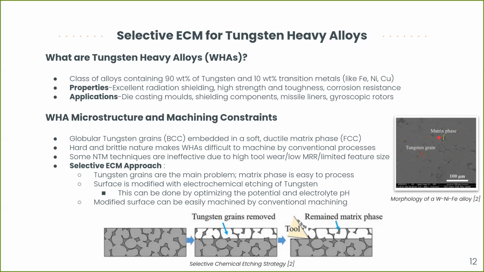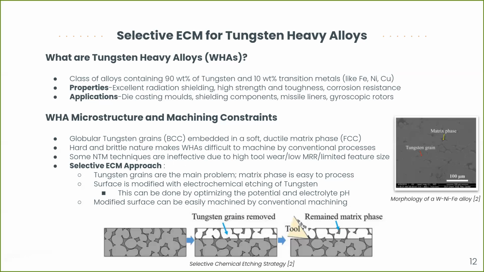Now, because of this microstructure, these particular tungsten heavy alloys have a very hard and brittle nature, and this hard and brittle nature makes them very difficult to machine by conventional machining processes because the accompanying contact forces may be very high. Some or most non-traditional machining techniques are also rendered ineffective with these heavy alloys. There may be several reasons for that, such as high tool wear, as in the case of ultrasonic machining.